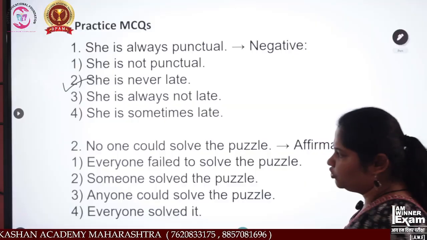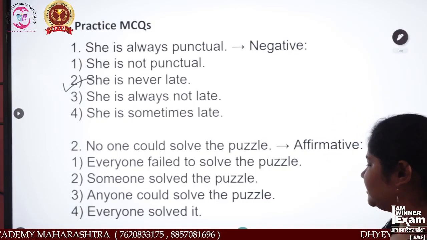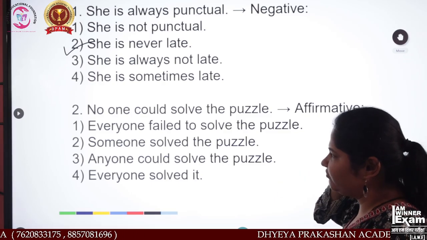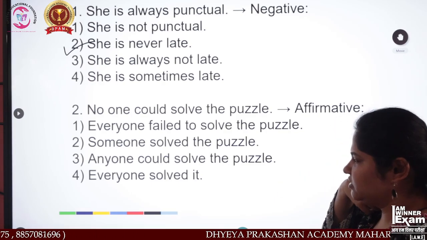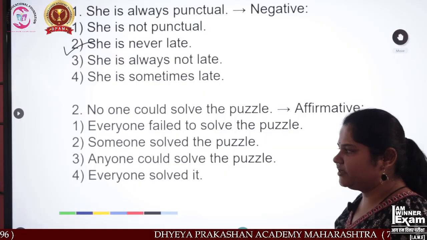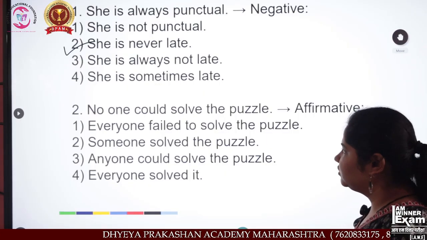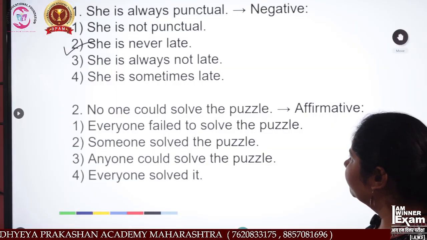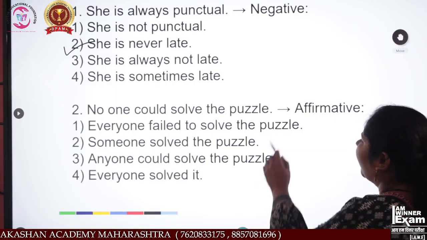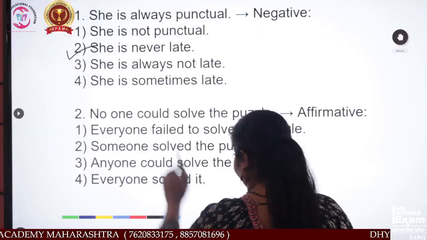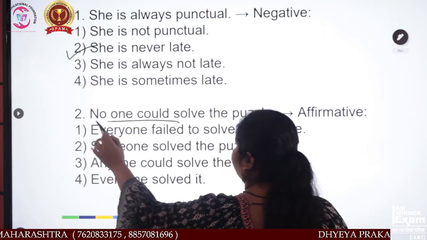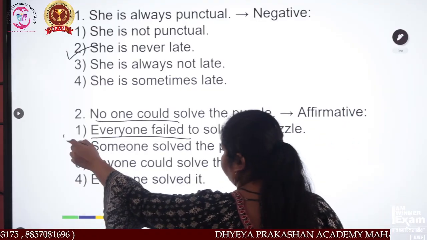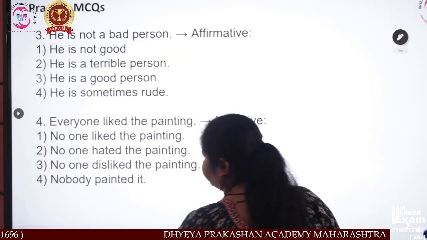"No one could solve the puzzle." That is a negative sentence. Now convert it. "Everyone failed to solve the puzzle." "Someone solved the puzzle." "Anyone could solve the puzzle." "Everyone solved it." This is what? "No one could" and "everyone failed" are the same. So option 1 is the answer. Okay.